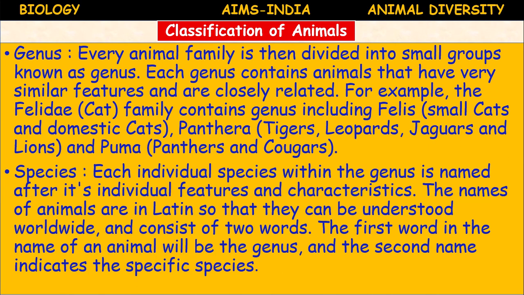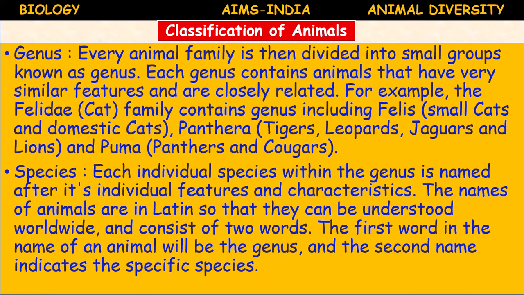Now species. Species is the smallest one. Each individual species within the genus is named by its individual features and characteristics. The names of animals are in Latin so that they can be understood worldwide, and consist of two words.